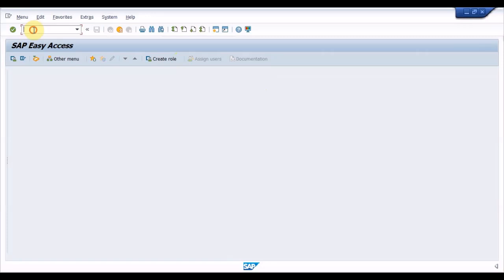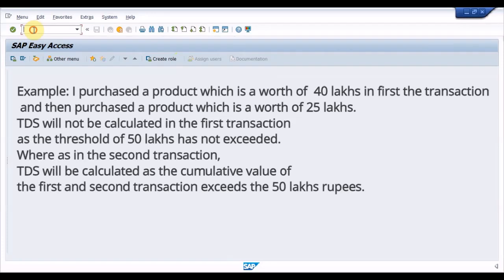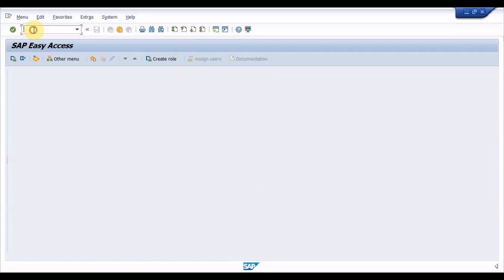Example, I purchased a product which is worth 50 lakhs in the first transaction and then purchased a product which is worth 25 lakhs. TDS will not be calculated in the first transaction as the threshold of 50 lakhs has not been exceeded. Whereas in the second transaction, TDS will be calculated as the cumulative value of the first and second transaction exceeds the 50 lakh rupees. Therefore, 0.1% of TDS will be calculated on the exceeded amount, that is 15 lakhs.